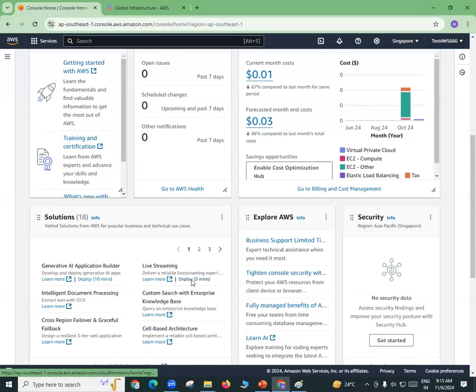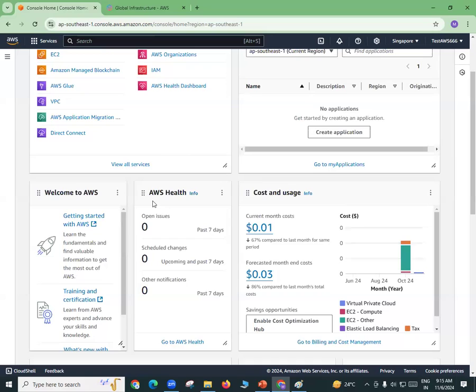Let me just show you where these zones are available. See, first of all, we have one more very important thing here. This is called AWS Health. In this AWS Health, it will show you in the past 7 days, was there any issue in any of the regions? It will simply show you if there is any problem in connecting to that region, or a problem in working in that particular data center. If there is some problem like this, it will show all the details there.